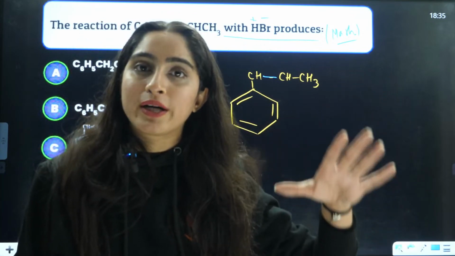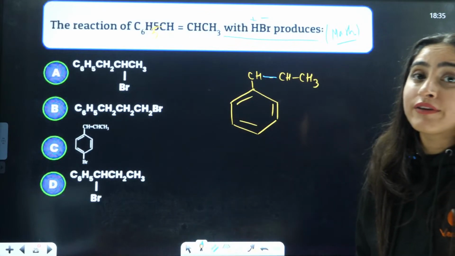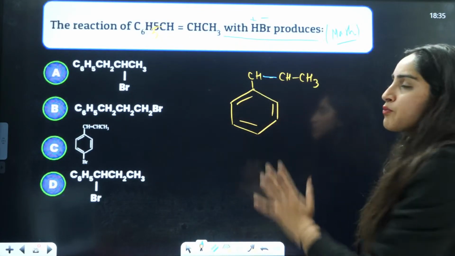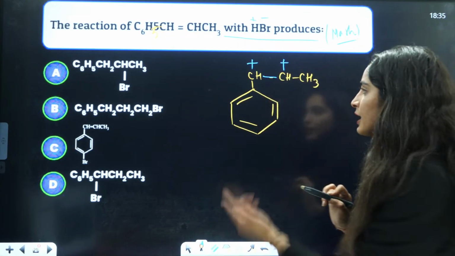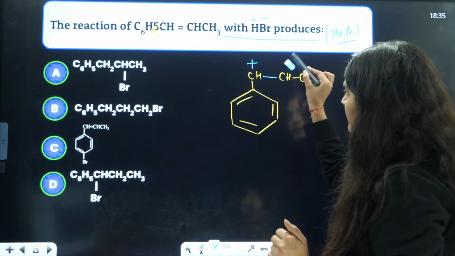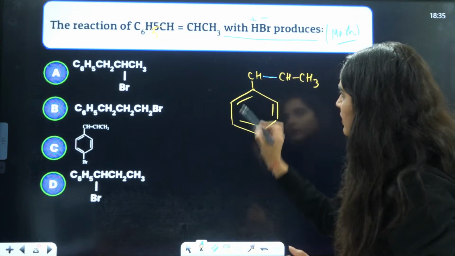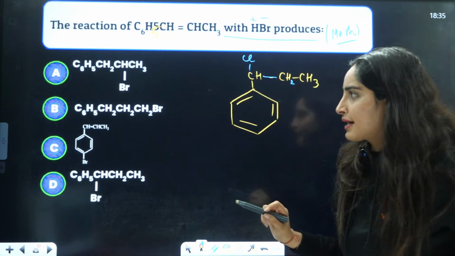Firstly, there is carbocation formation, and after that the negative part attaches to that carbocation. You have to tell me which carbocation will be more stable, this one or this one. Definitely because of resonance, this one will be more stable. So we will not pick this, we will instead pick this one. That is why the negative part will be attached to this side and H to this side. So this is going to be the correct answer.